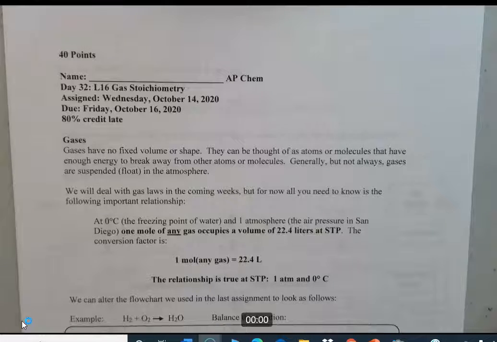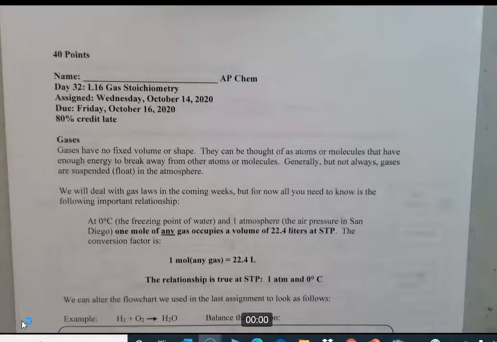Now, 0 degrees centigrade might seem kind of cold, the freezing point of water, but for gases such as O2 or H2 or helium, that's not very cold. It takes hundreds of degrees below zero to get them to freeze, to collect together as a liquid, or even to become a solid. So 0 degrees centigrade is not cold for a typical gas.